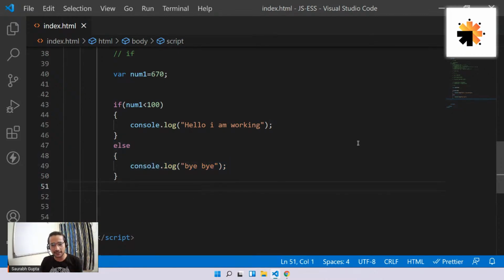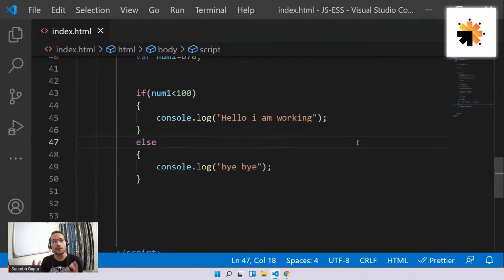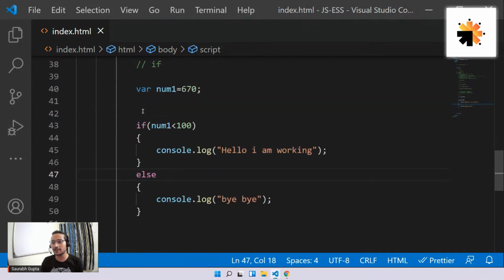Should I zoom my screen? Okay, just let me do it. Here we go. So basically, what if I have multiple conditions? For example, if this is the condition, I'll do this. If that is the condition, I'll do that. There is a third condition, and also a fourth condition. In this case there is only one condition: if that is correct, do this, if it is false, do that. But what if I have 5 conditions, 10 conditions? What should we use in that case? For that purpose, let me first comment this out.